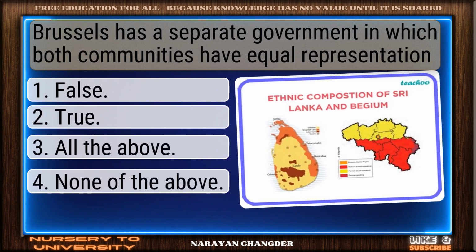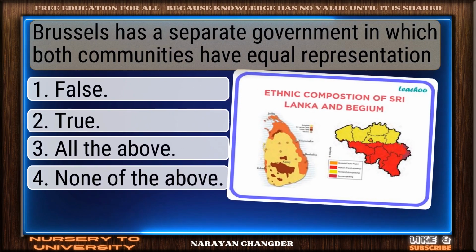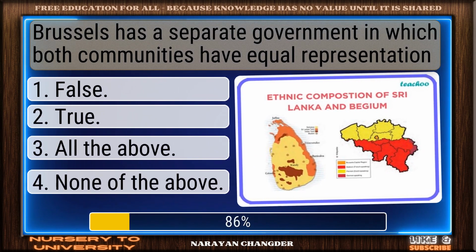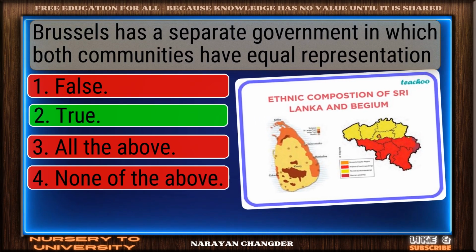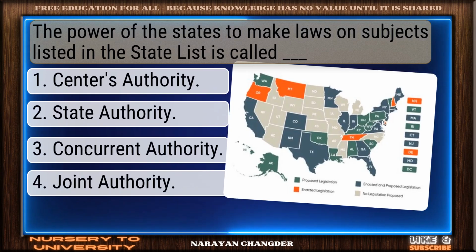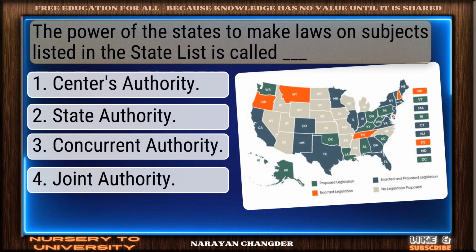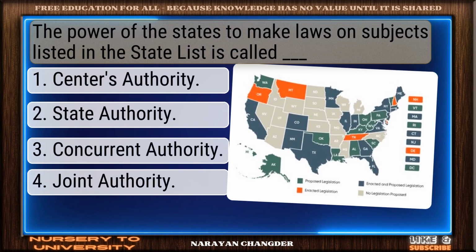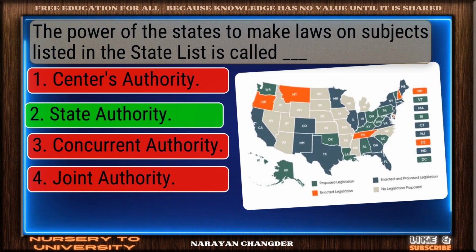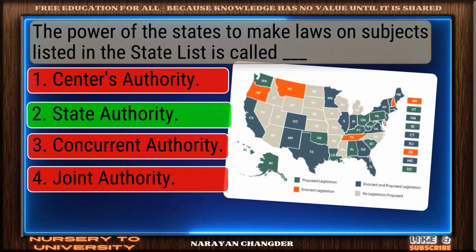Brussels has a separate government in which both communities have equal representation. You chose true? Correct. The power of the states to make laws on subjects listed in the state list is called dash. Correct. State authority is spot on.